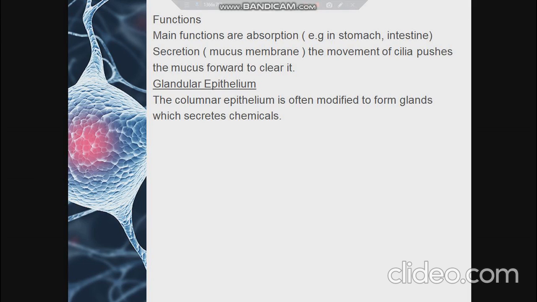Now coming to the fourth type of epithelium, which is glandular epithelium. Actually, in certain cases, the epithelial tissues give rise to gland-like structures, and these are called glandular epithelium, and specifically it is the columnar epithelium which modifies into gland-like structures, and they start secreting chemicals. Examples are salivary glands and so on.